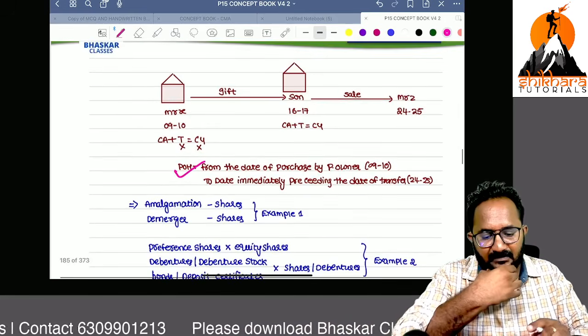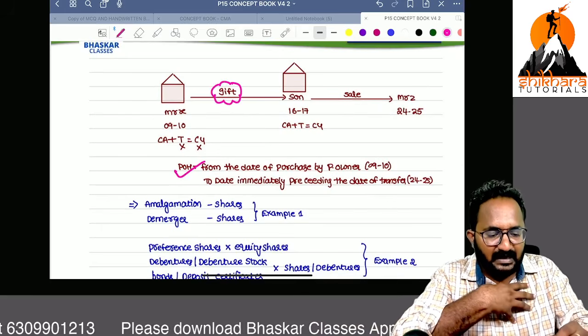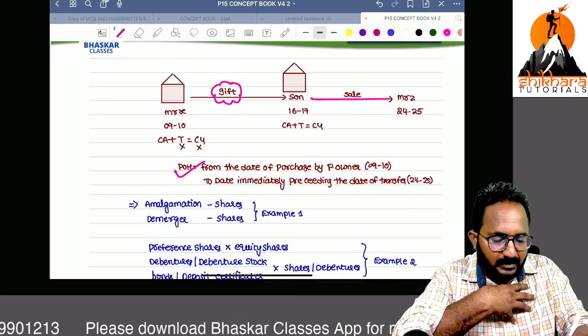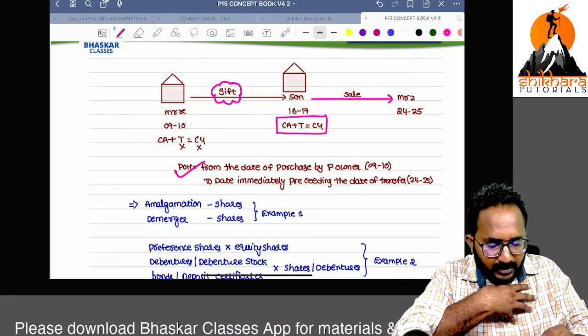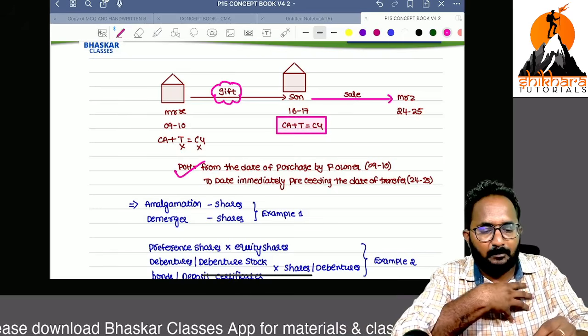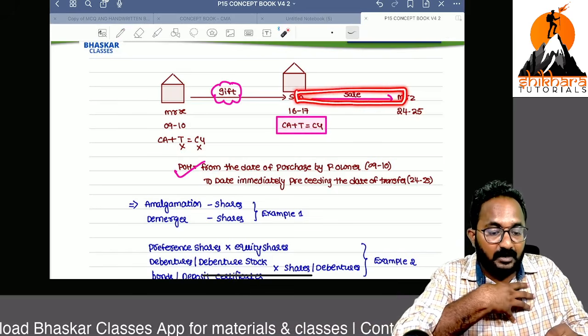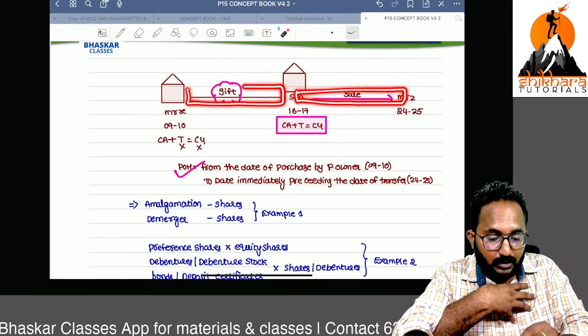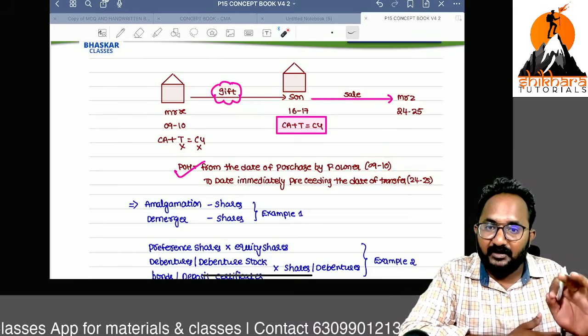Example, Mr. X gave a gift to his son. Now the son is transferring that asset to others. Now the son is required to calculate capital gain. But what is the period of holding? Generally, if you apply only the son's holding, no. Period of holding includes the previous owner's holding period also. So that's why 9/10 to 24/25.